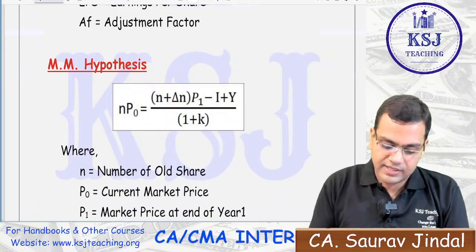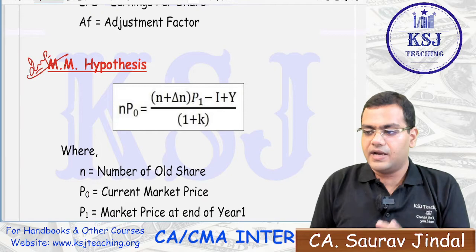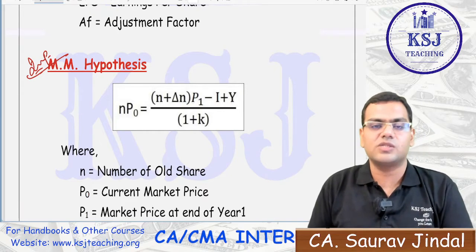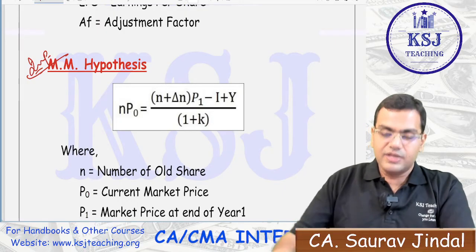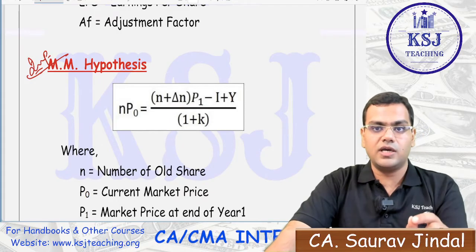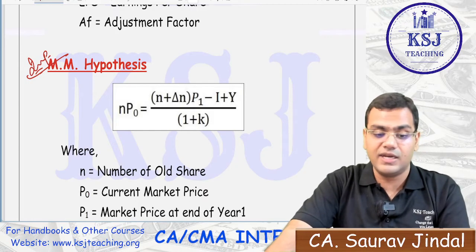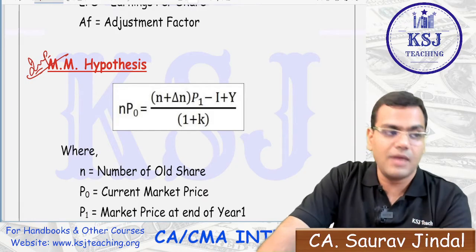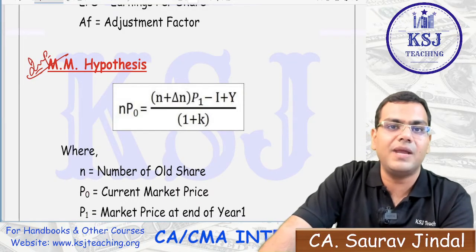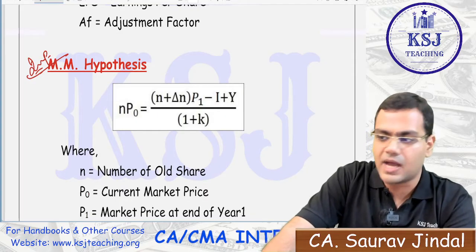Simple. Now, another important hypothesis, I'll not go into the derivation of it. The Modigliani-Miller approach says that the dividend does not affect the market price of the share. According to Walter and Gordon, the market price of the share is dependent upon the dividend. Modigliani-Miller says whether you pay dividend or not hardly matters. The market price of the share is unaffected by it.